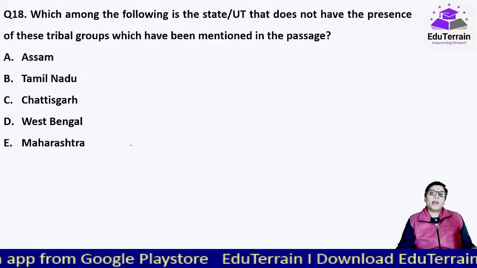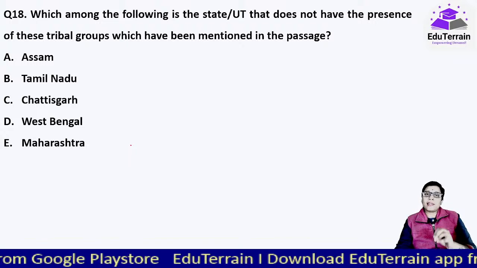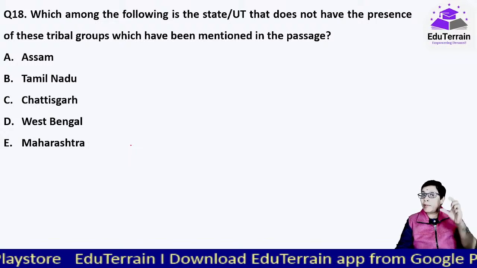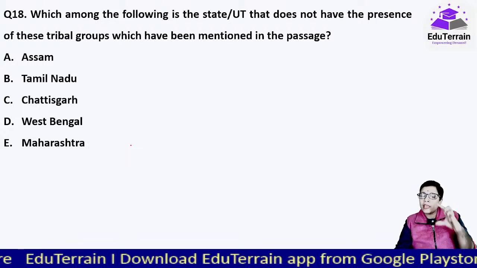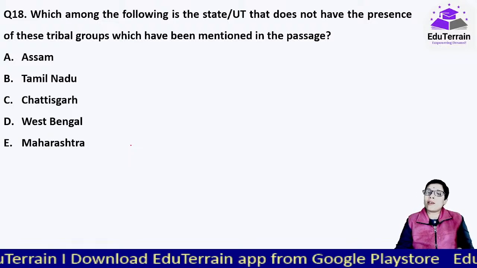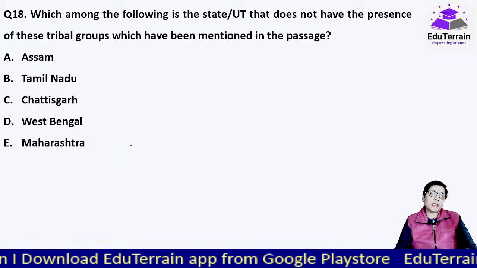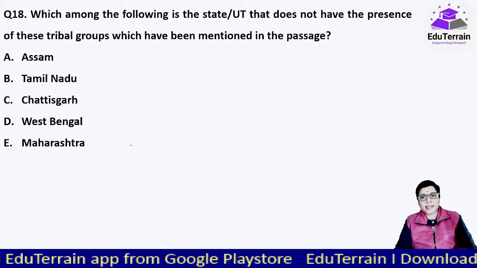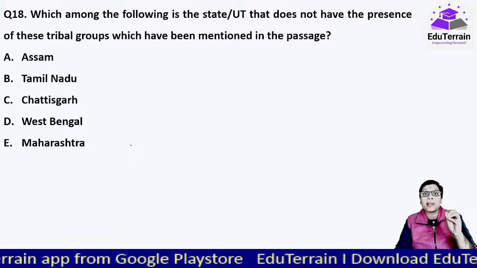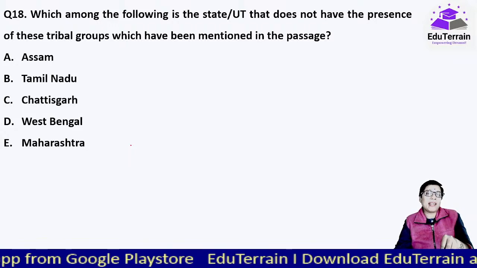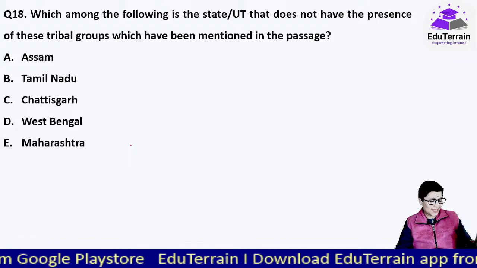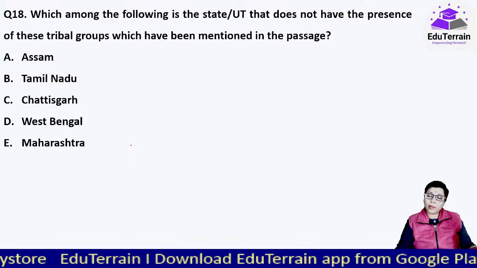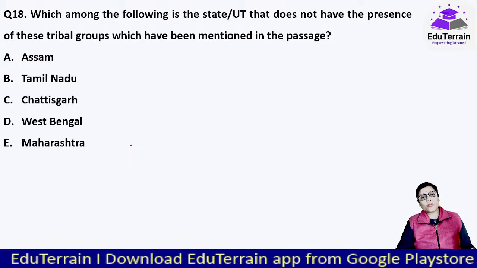Now, these PVTGs, they are available, they are present in India in only few states, not all the states. ये भी एक list इन्होंने mention किया है, and in each state what are those groups that also they have mentioned. Wikipedia में बहुत clearly everything has been mentioned beautifully. Now you have to tell me which among the following is a state or union territory that does not have the presence of these PVTGs which have been mentioned in the passage. PVTGs वहाँ दिया नहीं है. I am repeating again and again because we are talking about particularly vulnerable tribal groups only in this case.